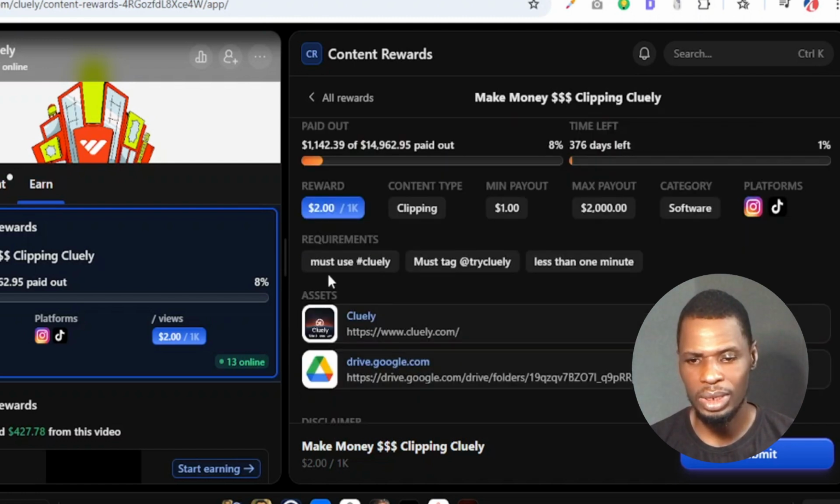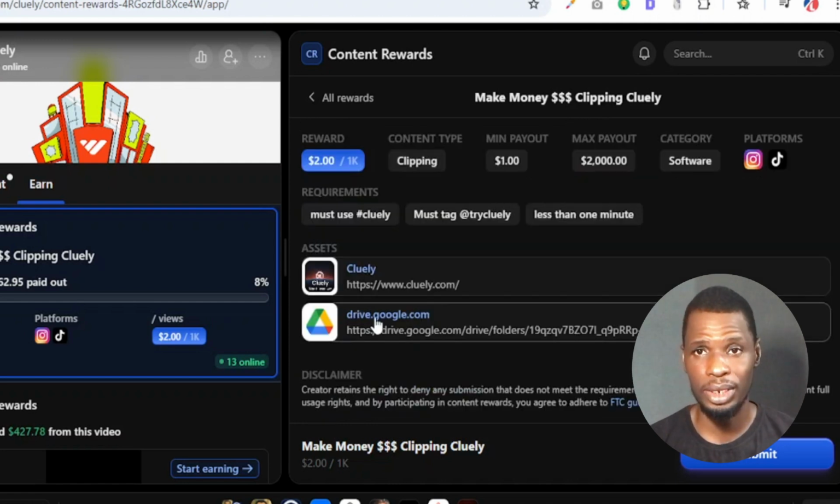Now it says you must use hashtag Cluely. You must also tag try Cluely, and your video must be less than 1 minute. Now that is all the requirements to start making money with this particular offer. Now the next thing you should check out is the assets. The assets will give you the content that you are going to work with and make your clip. So you have the Google Drive here, and then the link to their landing page. So what is of interest to us is the Google Drive.